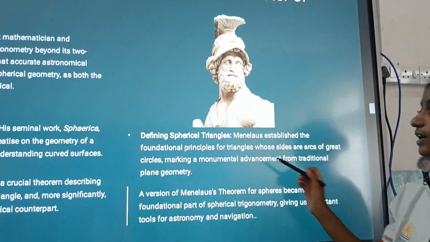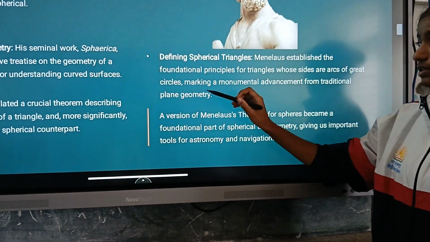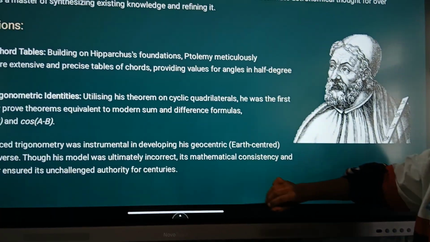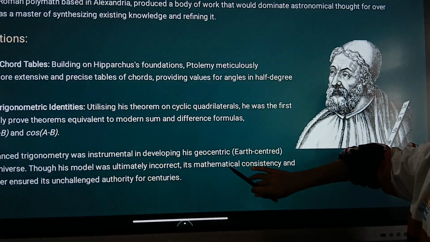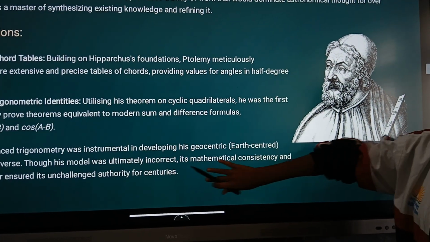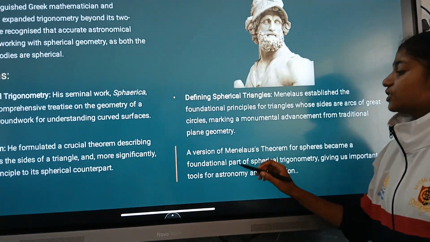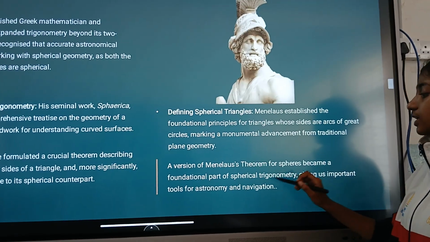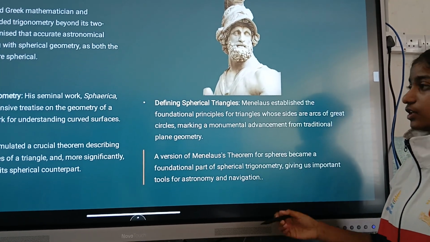Menelaus established the foundational principles for triangles whose sides are arcs of great circles, marking a monumental advancement. A version of Menelaus' theorem for spheres became a foundational part of spherical trigonometry, giving us important tools for astronomy and navigation.